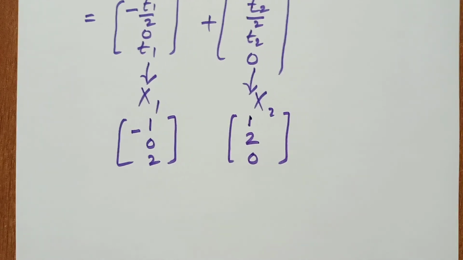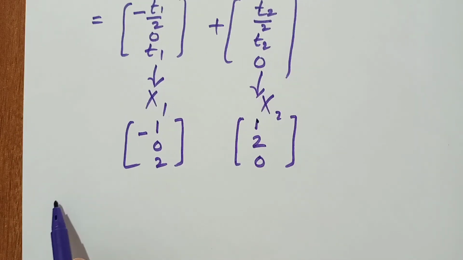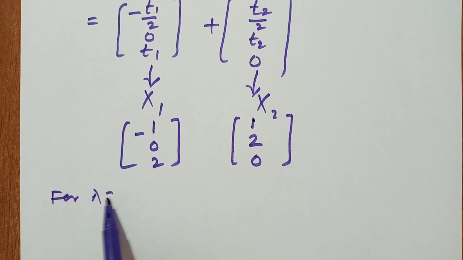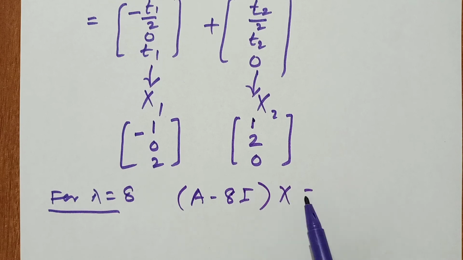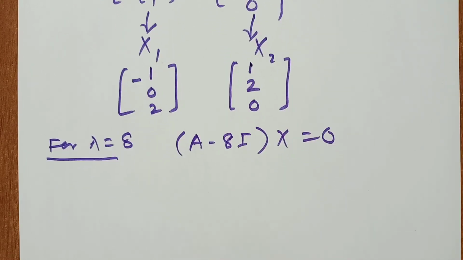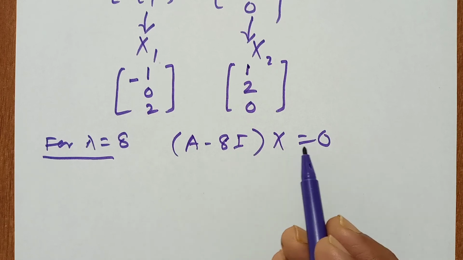Now I want to calculate for lambda equal to 8. For lambda equal to 8, (A minus 8I)x is equal to 0.